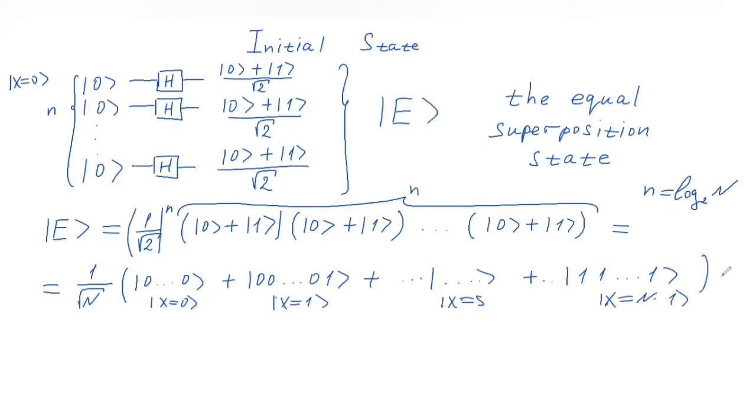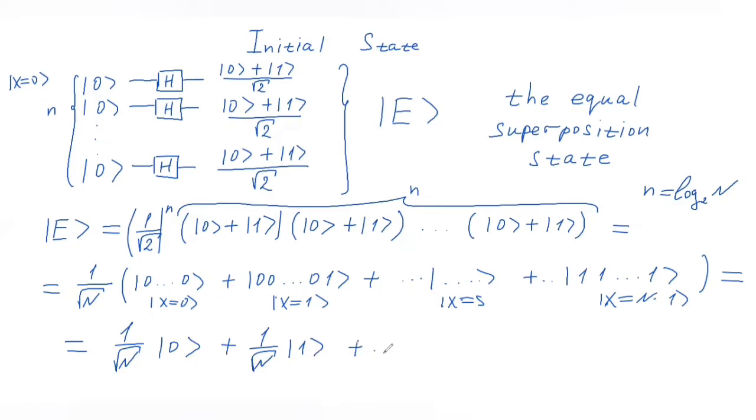So now we can see that if we rewrite it in the following way, we can individually write terms with state of the search registry of 0. We have this factor 1 over square root of N in front of every contribution.